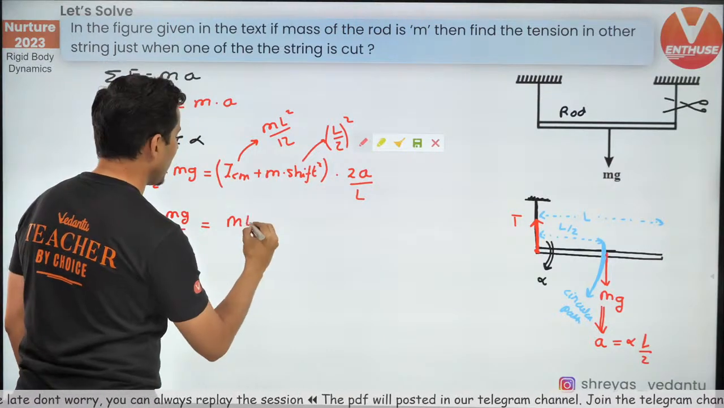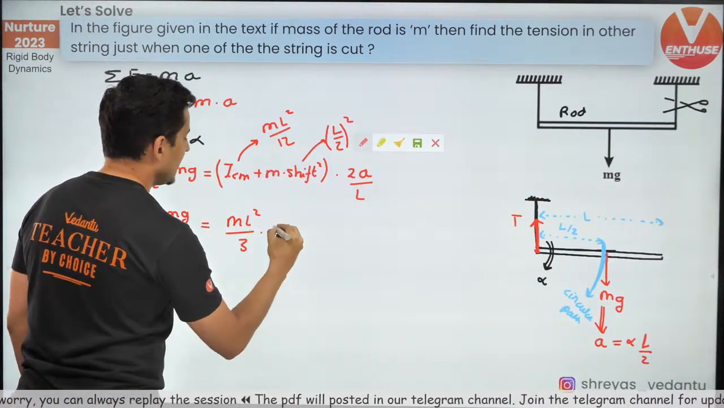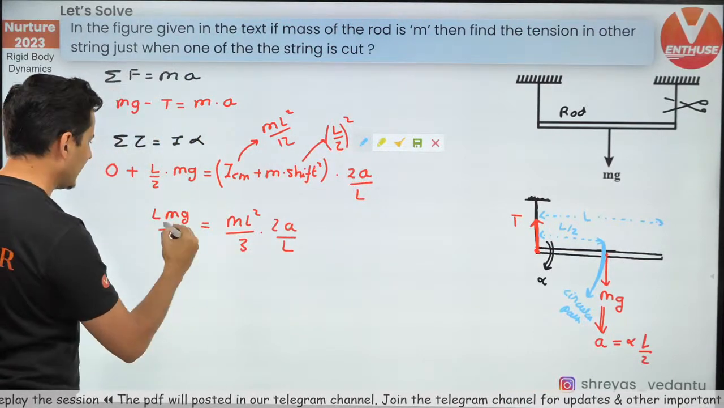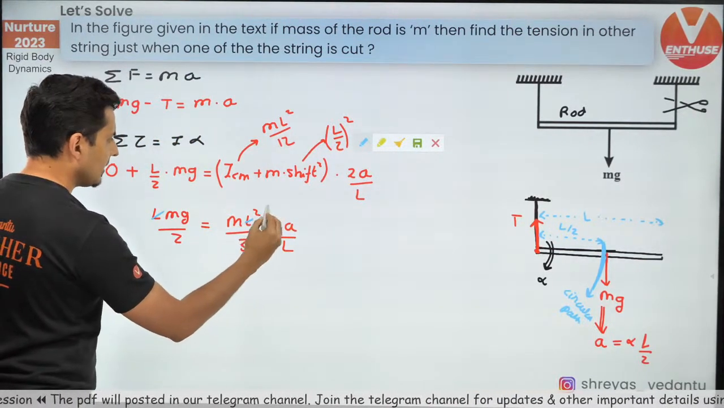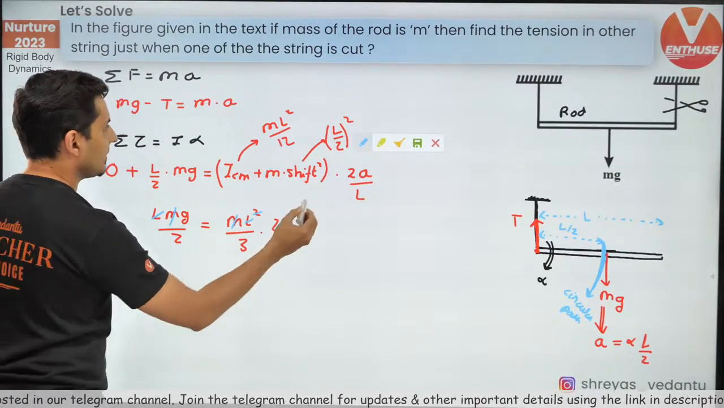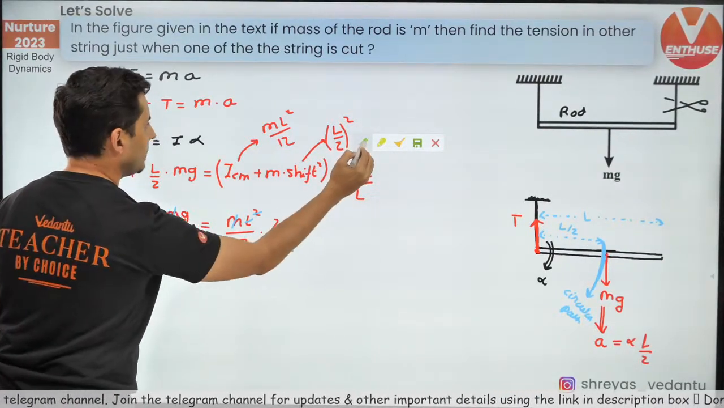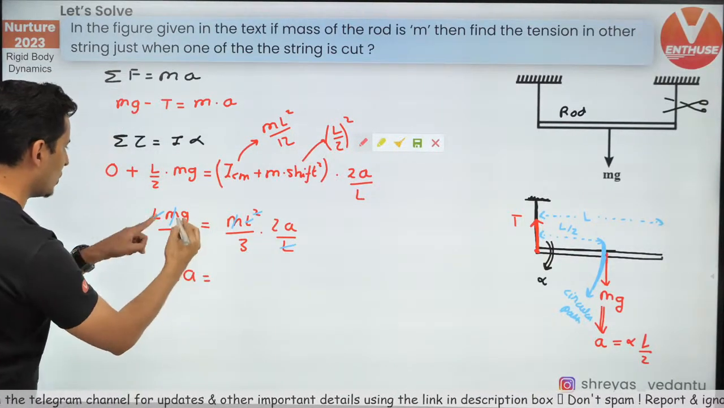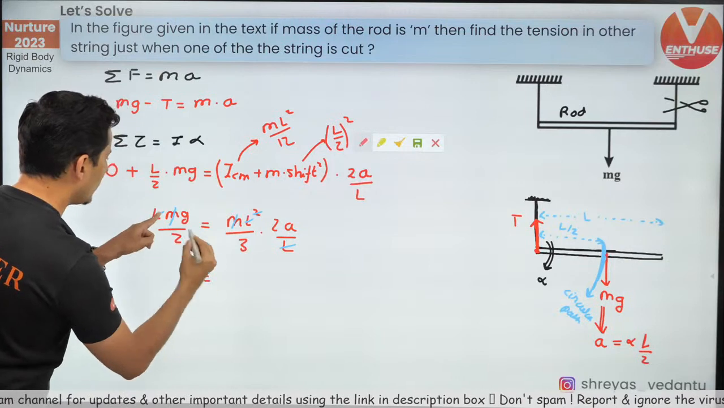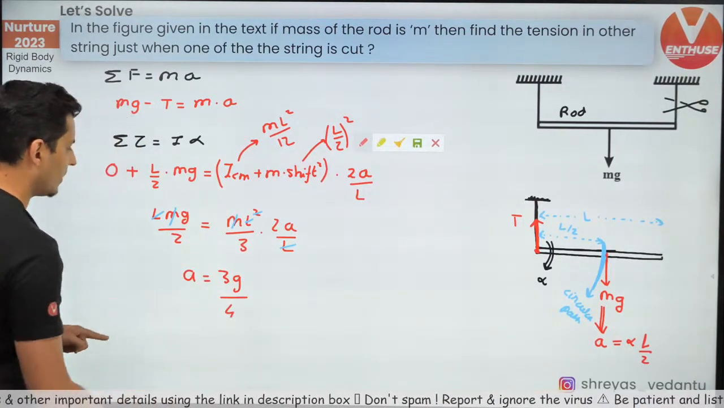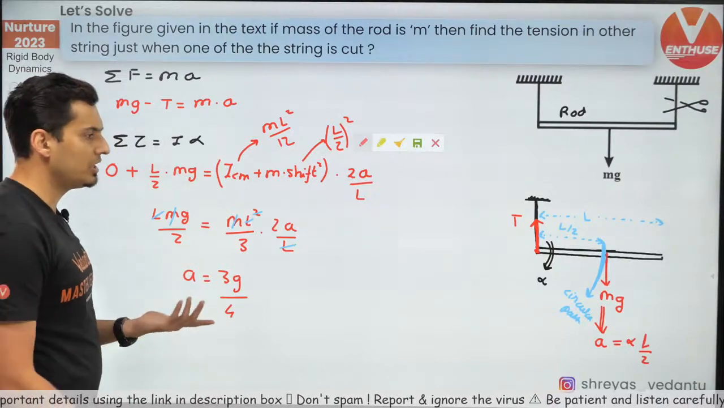So this should come out to be ml square by 3 into 2a by L. Now what will get cancelled? L, this L also, and this M also got cancelled. From this I got A is equal to 3g by 4. So the acceleration came out to be 3g by 4.